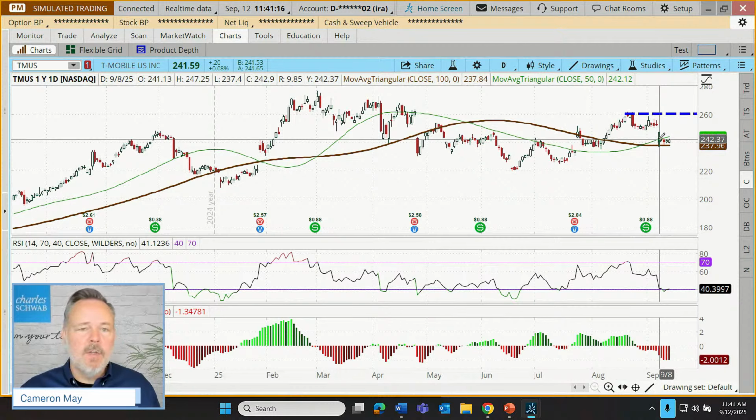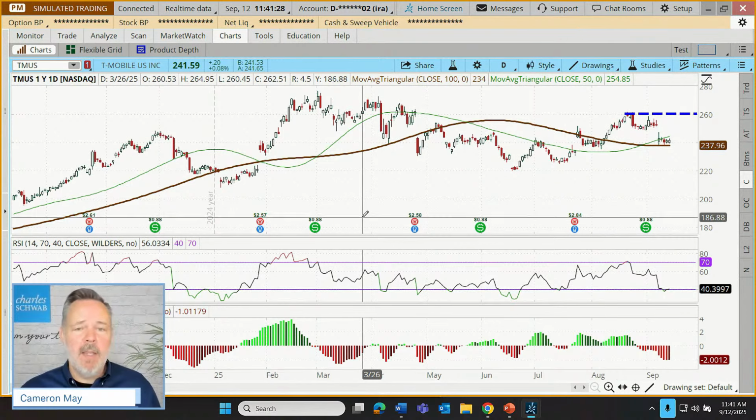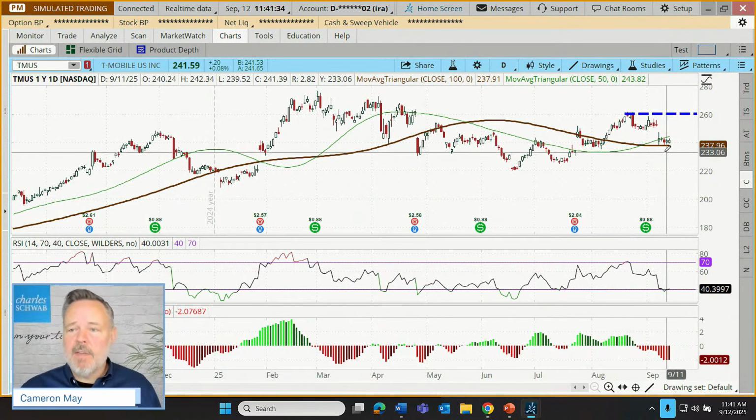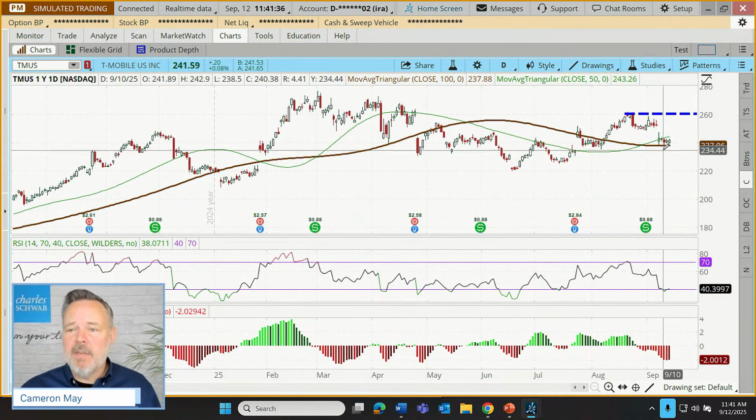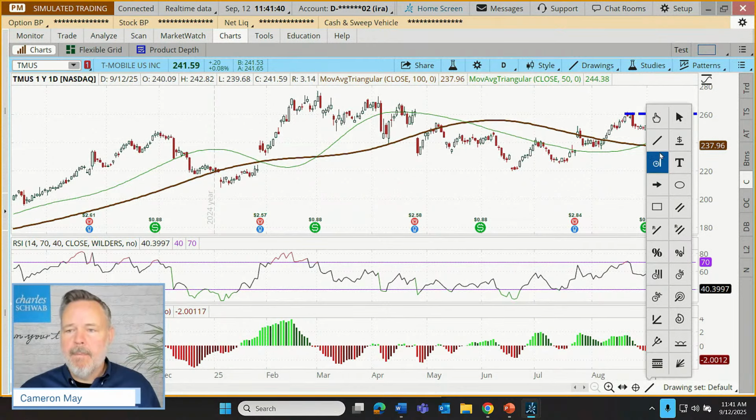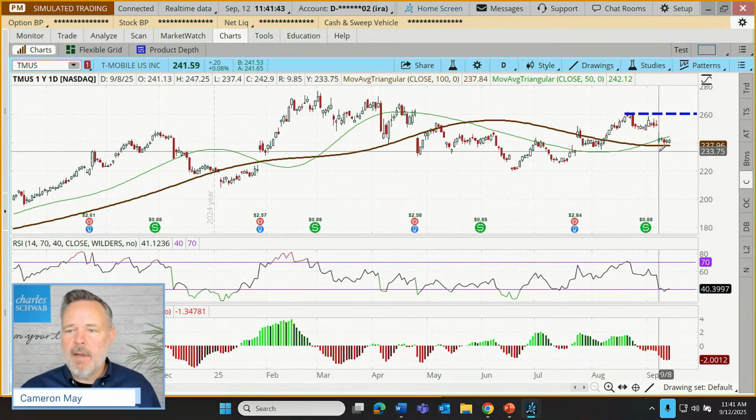Recent lows, 237.40. And let's give it maybe a percentage point or two, maybe $1 or $2 below that. How about we go 1% below that recent low, 237.40 minus about $2.40, which is going to have us with a stop down there about 235. That's going to be right down here. Okay, how about we draw in a line right around 235?